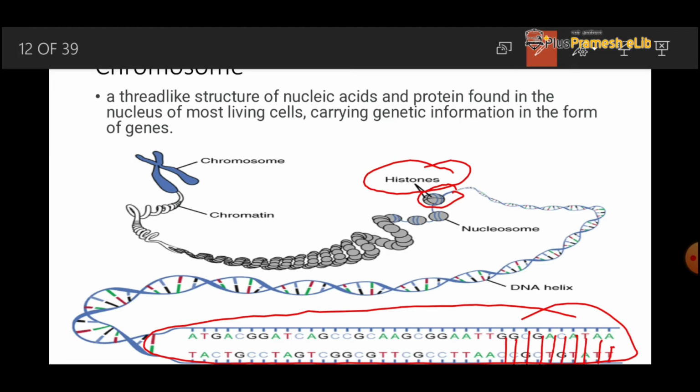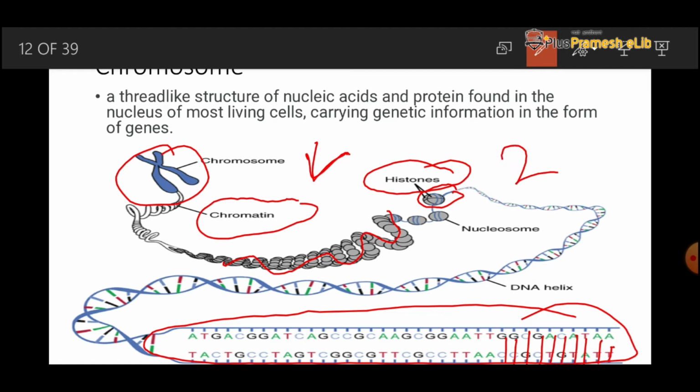On this the DNA is wrapped, and now all balls are condensed together and form chromatin. These chromatin are condensed into the two-arm structure that we call a chromosome. The human DNA length of about 2.2 meters is condensed in a microscopic structure that we call the chromosome.